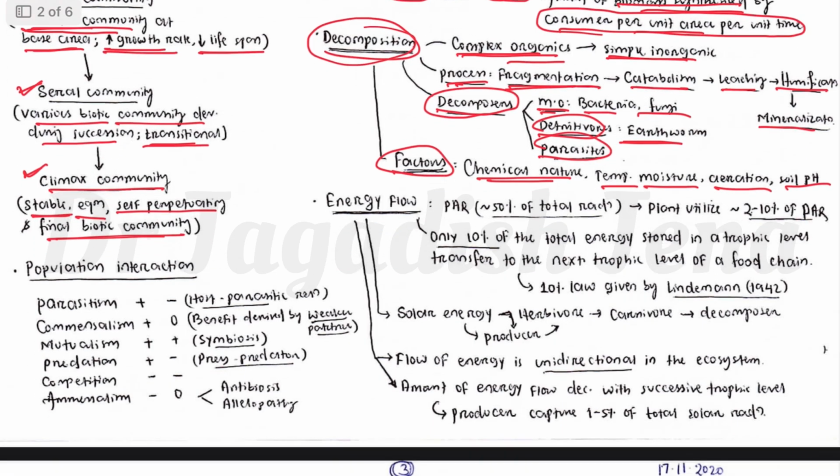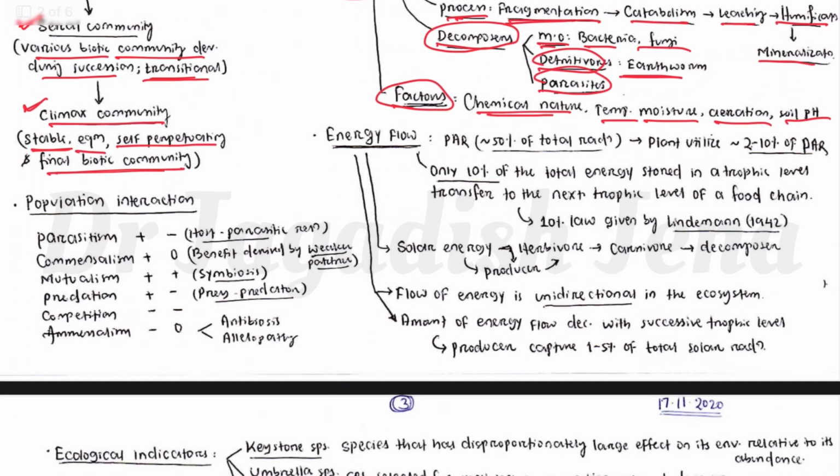Then how does energy flow happen in an ecosystem? Energy is one important component, as we have mentioned. Energy as well as nutrients are the connecting link between the biotic and abiotic community. Basically, the energy is produced by the producer, that is the green plants or algae. It utilizes photosynthetically active radiation, which has a 400 to 700 nanometer wavelength.